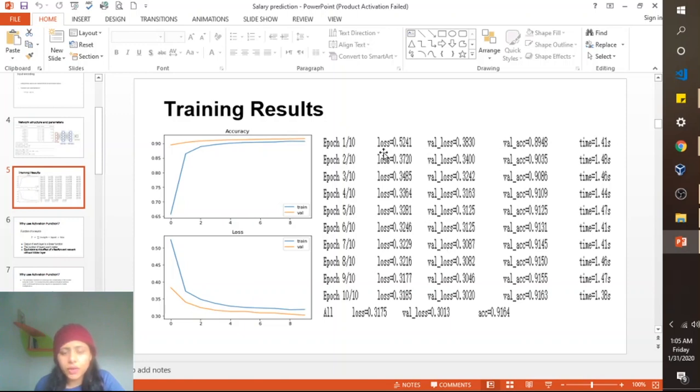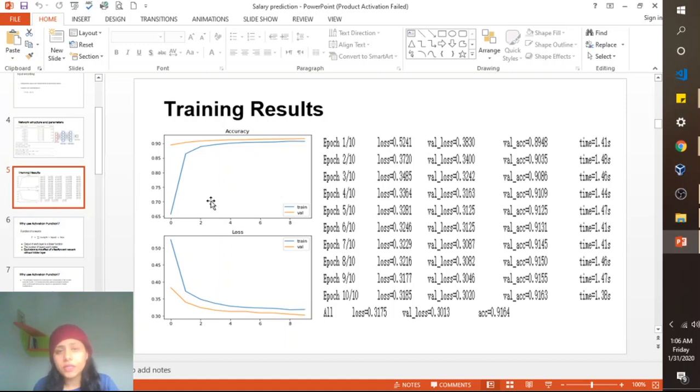So we applied like 10 epochs on this simple 4-layered multi-layer perceptron model, and as you can see from this table, in the first epoch the loss is 52%, and validation loss is 38%, and the validation accuracy is 89%. But with more epochs, we figure out that our loss was reduced to 31%, and we were able to gain the accuracy of 91.64%.